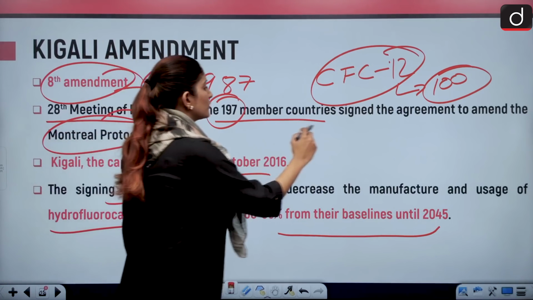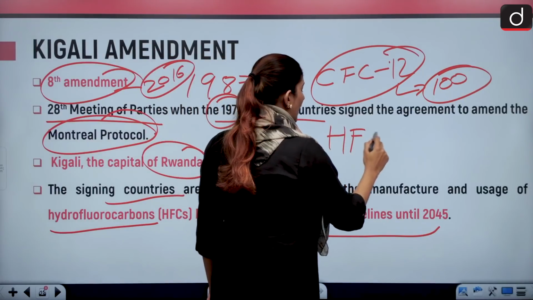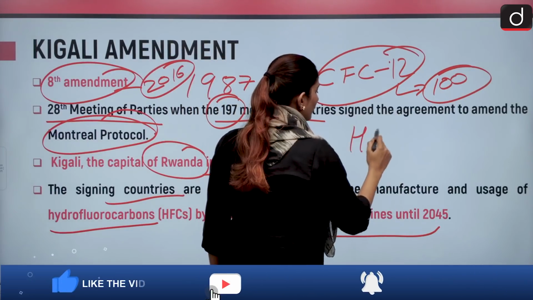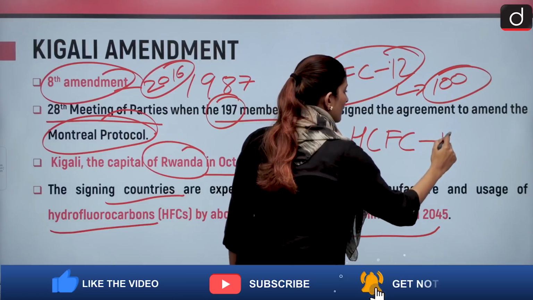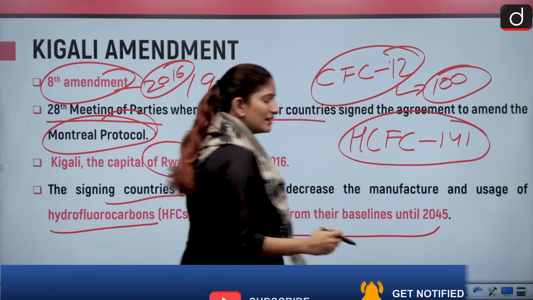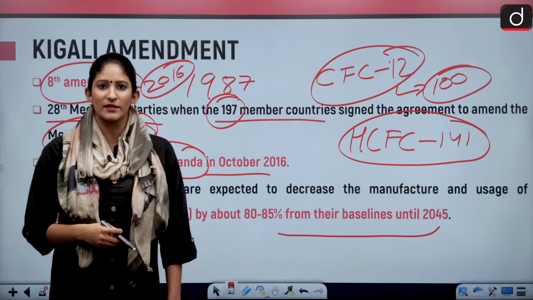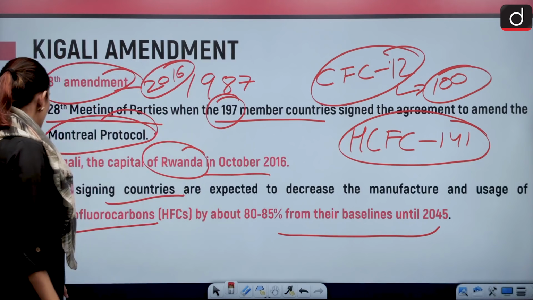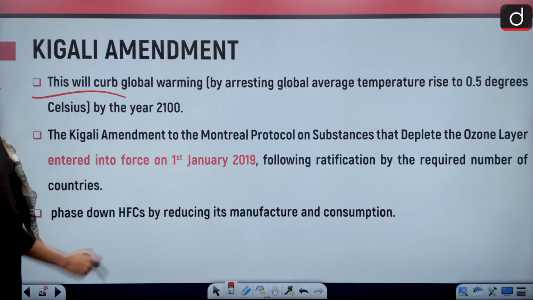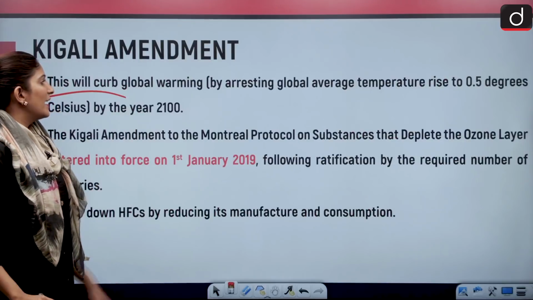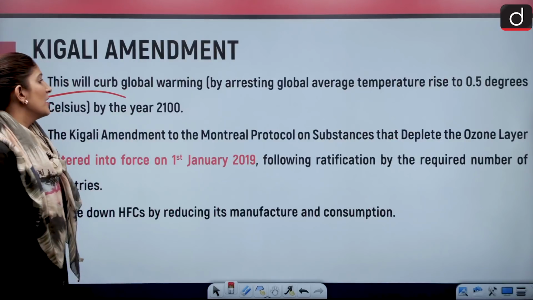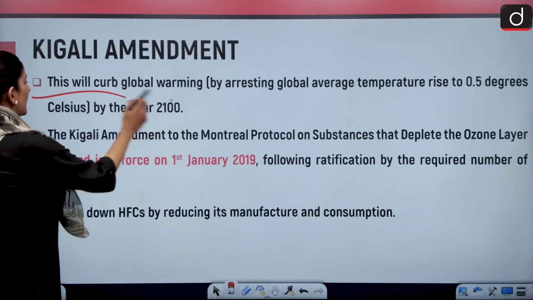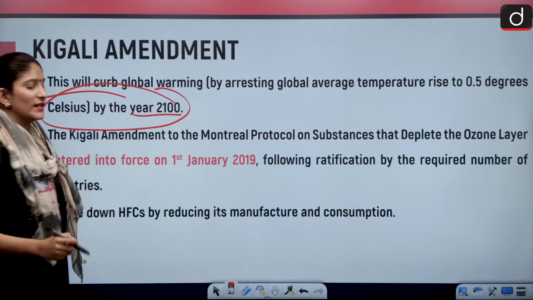And India has also phased out hydrochlorofluorocarbon-141b, which is used in the foaming industry. We have succeeded here as well. So, as you can see, these are some positive developments. Moving on, let's talk about more. This will curb global warming by arresting the global average temperature rise to 0.5 degrees Celsius by the year 2100.